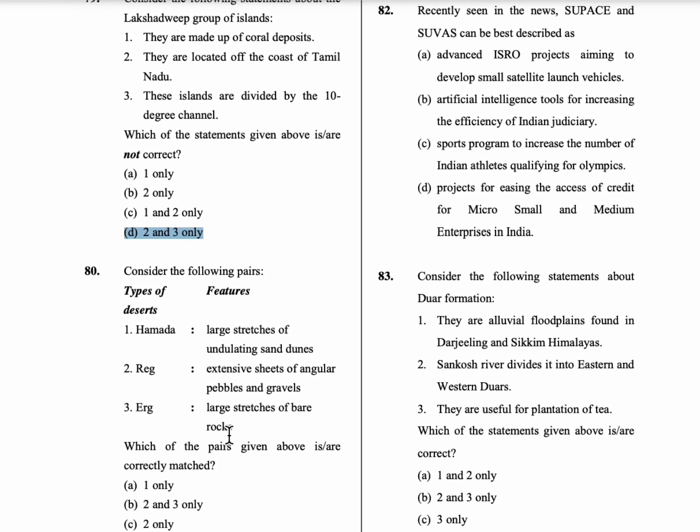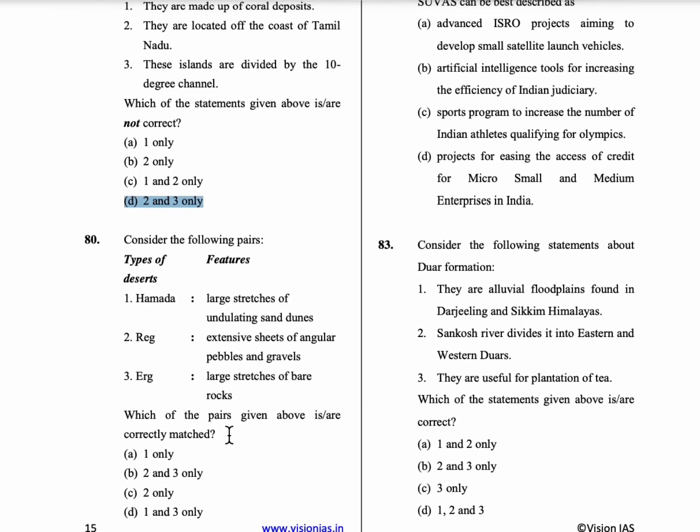Coming to 80th question, types of deserts are given and features are given. Hamada. So Hamada is a rocky desert. So all the vegetation is made up of rocks only. So everything there is rocks. So it is large stretches of bare rocks. So first statement is wrong.